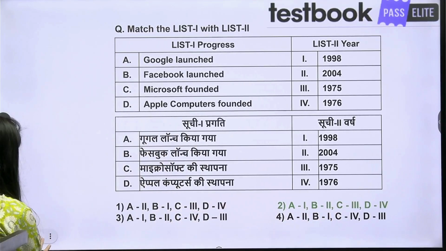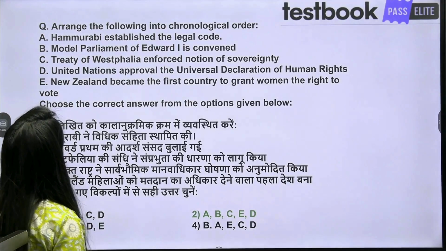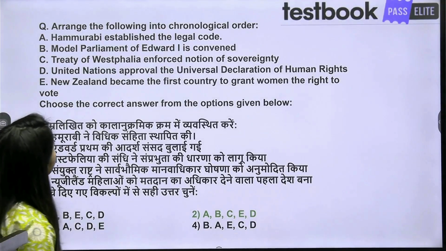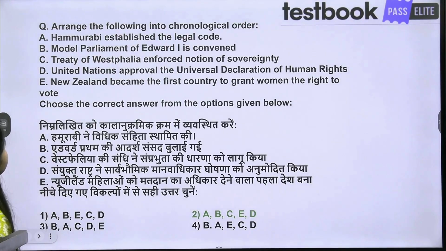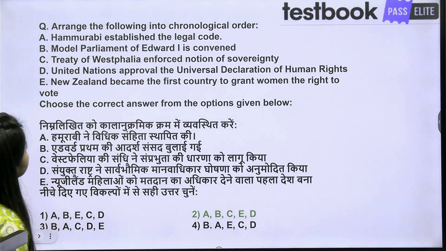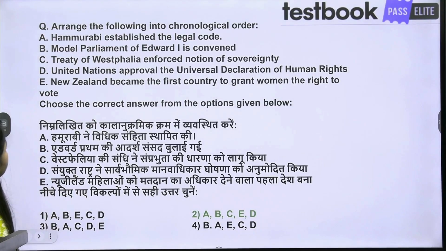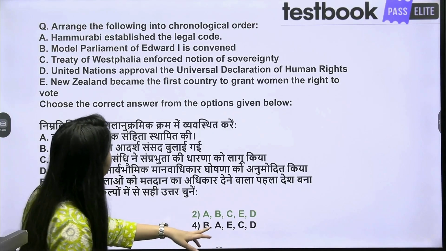Let's see another question. Arrange the following into chronological order. Hammurabi established the legal code. Model Parliament of Edward I is convened. Treaty of Westphalia enforced the notion of sovereignty. United Nations approved the Universal Declaration of Human Rights. New Zealand became the first country to grant women the right to vote. So the correct answer is A, B, C, E, D.